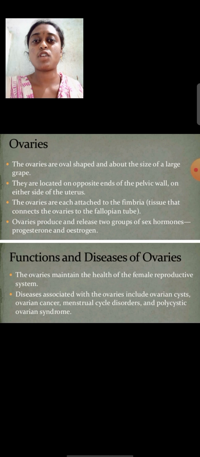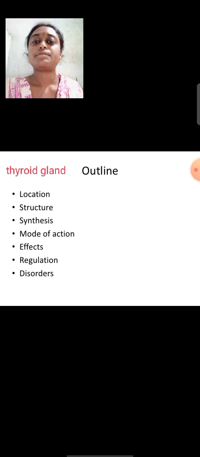So this is about ovaries. And next one is thyroid gland. So we have to know about the thyroid gland: where the thyroid gland is located, structure, synthesis, mode of action, effects, regulation, and disorders.